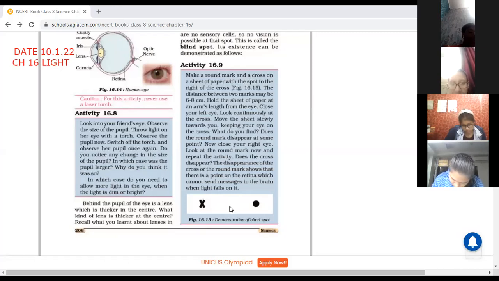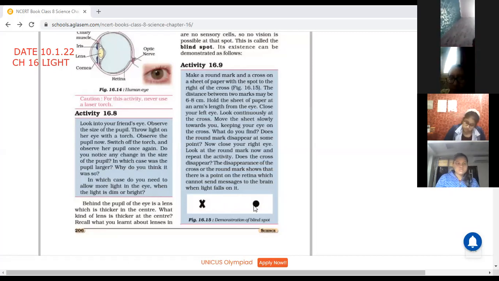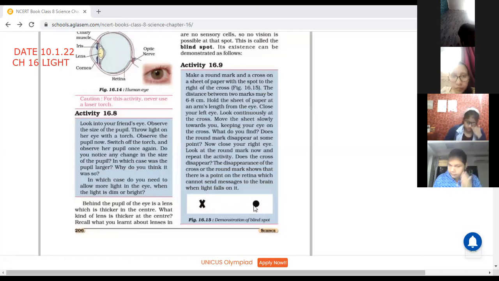आपने दोनों चीज मार्क कर लिया. एक जगह क्रॉस, मींस 8 सेंटीमीटर का डिस्टेंस होना चाहिए अप्रोक्सीमेटली. Now look, close your left eye. Do it side by side. Close your left eye. Look continuously at the cross. Move the sheet slowly towards you. अपनी तरफ लेके आइए sheet को. Bring it towards yourself. Your book.